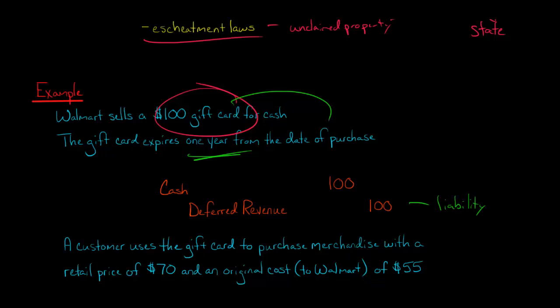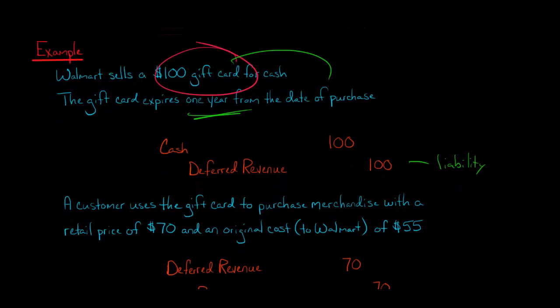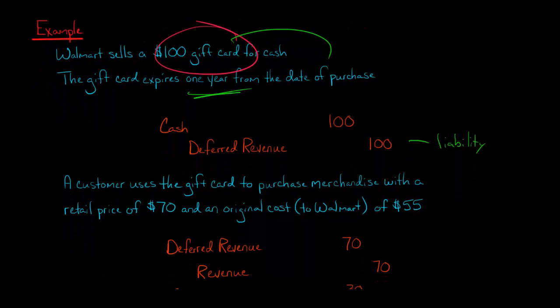Well, now what we're going to do is back out of that deferred revenue $70 and recognize $70 of revenue, because now it's no longer deferred. Walmart satisfied their obligation. So by debiting deferred revenue, you're reducing the obligation, and then you can credit revenue, which is going to affect the income statement.